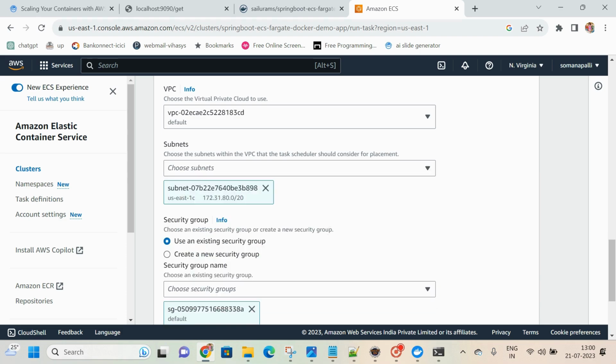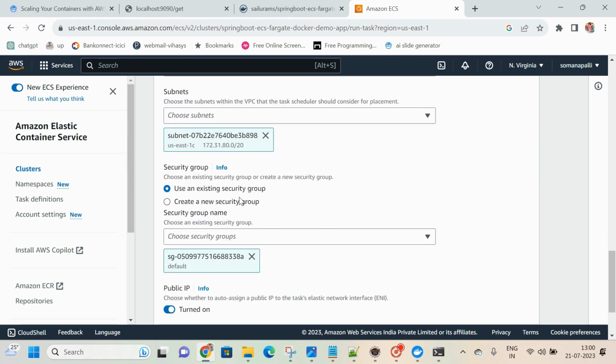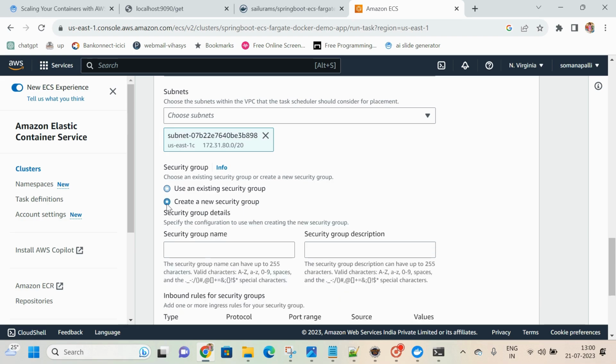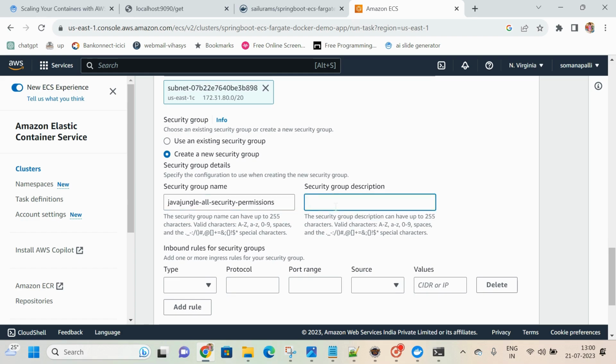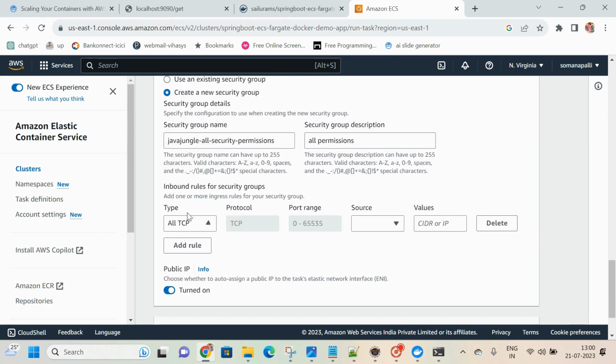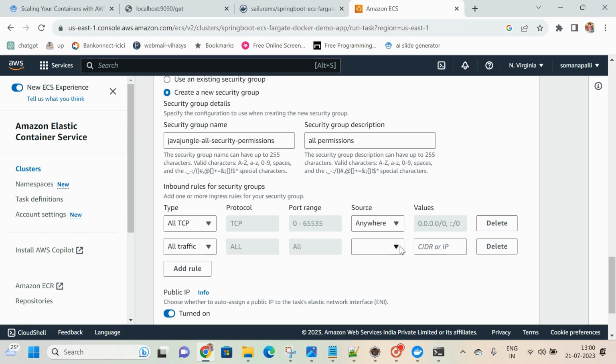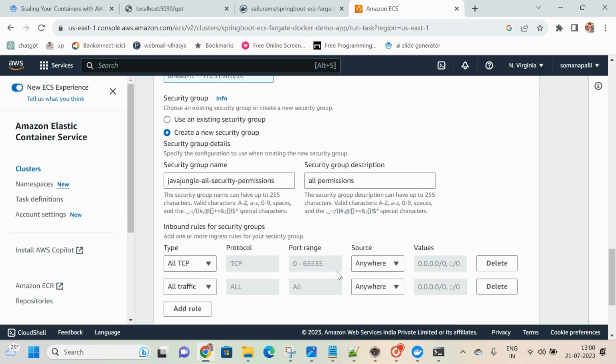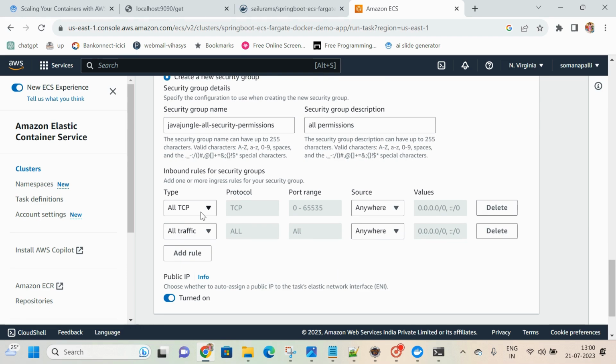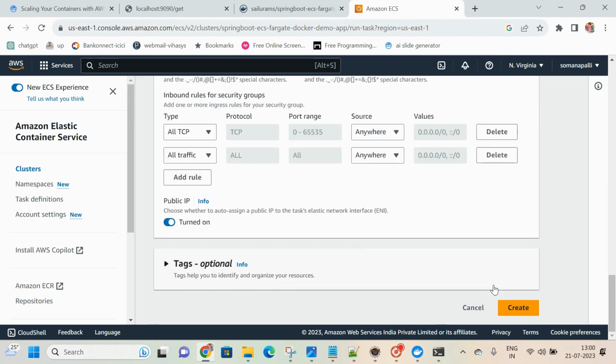Here, use an existing security group or create a new security group based on your availability. Now I wanted to create a new security group with all permissions. Simply, any name you can give. For all permissions, I am giving all TCP, with source as anywhere. And one more rule, all traffic, also I am giving, here also selecting anywhere. This is the new security group which I am creating with all TCP, all traffic, source as anywhere. Click on create.